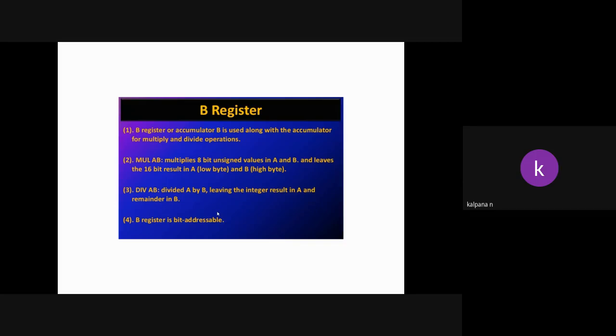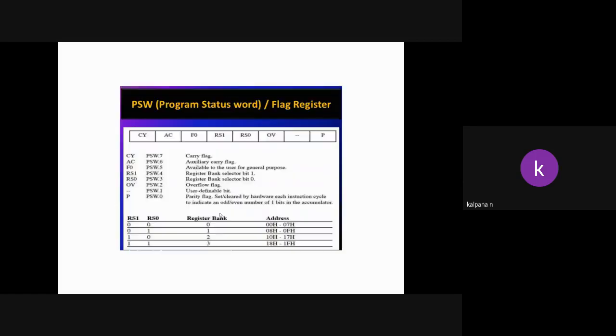For example, MUL AB multiplies the 8-bit unsigned values in A and B. Whereas in the microprocessor we gave MUL A comma B, here we need to give MUL AB. Similarly, division is DIV AB, with no comma and no space between A and B. The B register is bit addressable, meaning we can store bit by bit. This is the program status word.